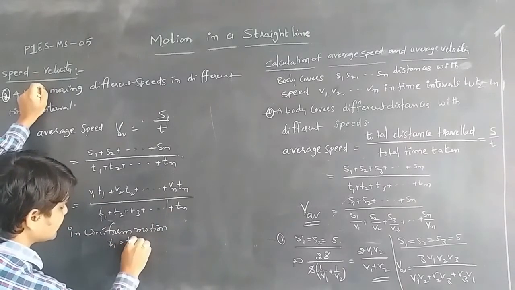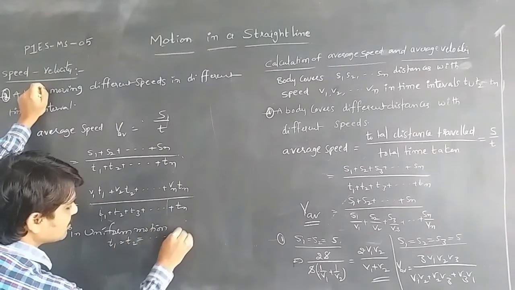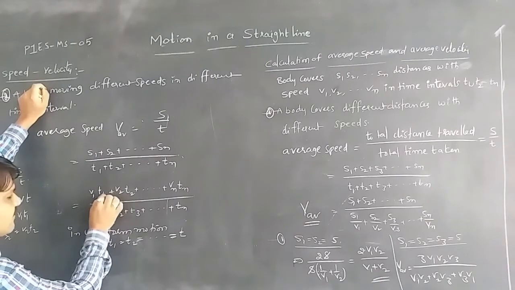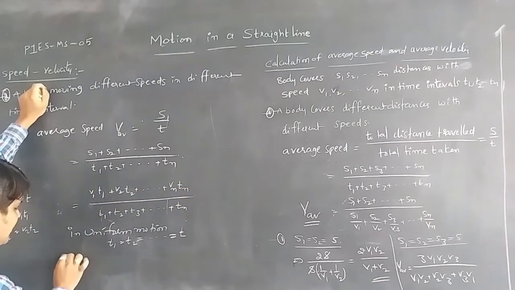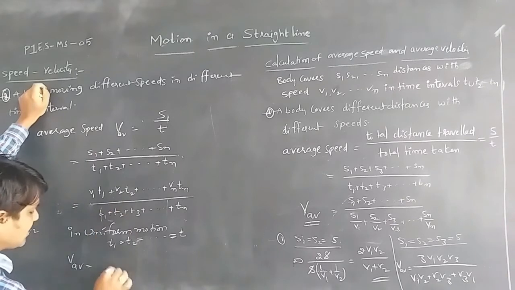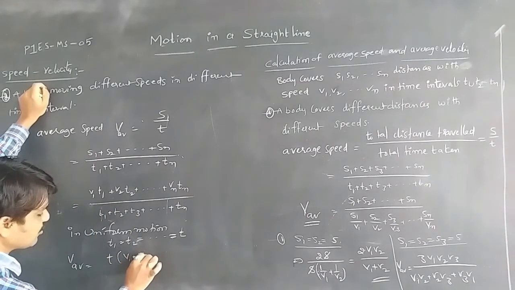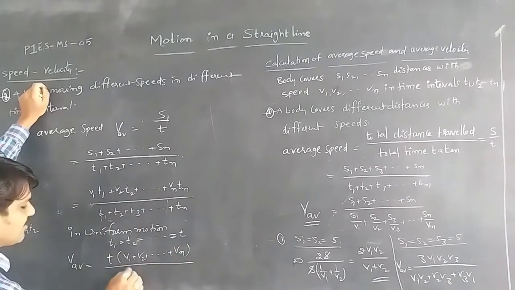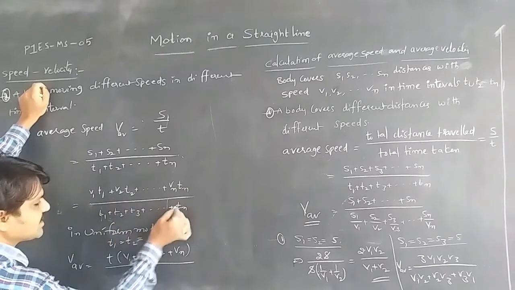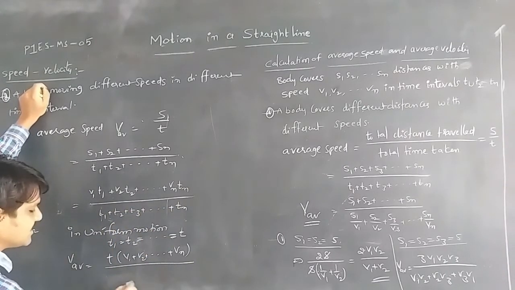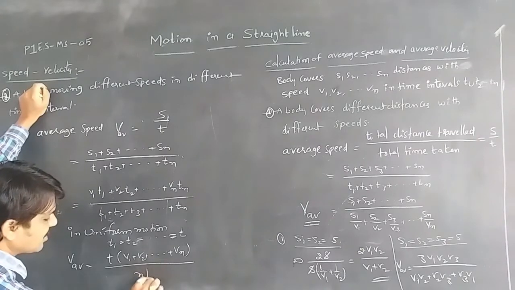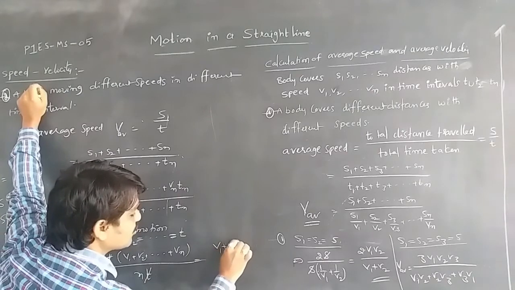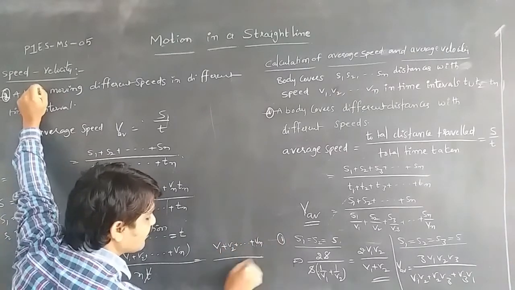Then T1 is equal to T2 is equal to up to Tn is equal to T. If we substitute T, we get V average is equal to T times V1 plus V2 plus up to Vn, by n times T, where n is the number of time intervals. Then T gets cancelled. From this relation we get V1 plus V2 plus up to Vn by n.